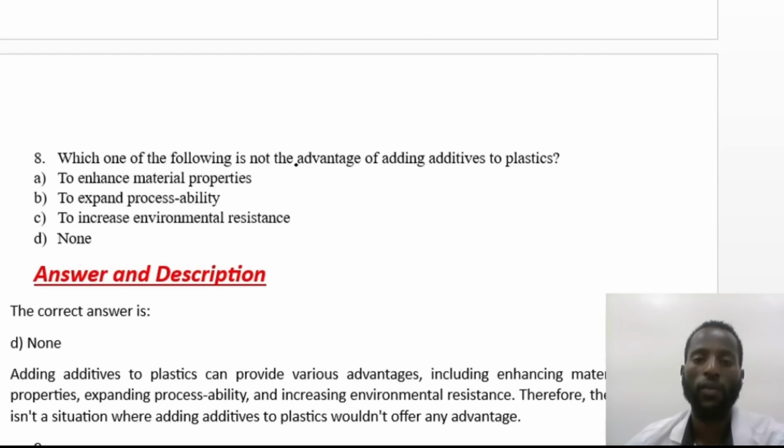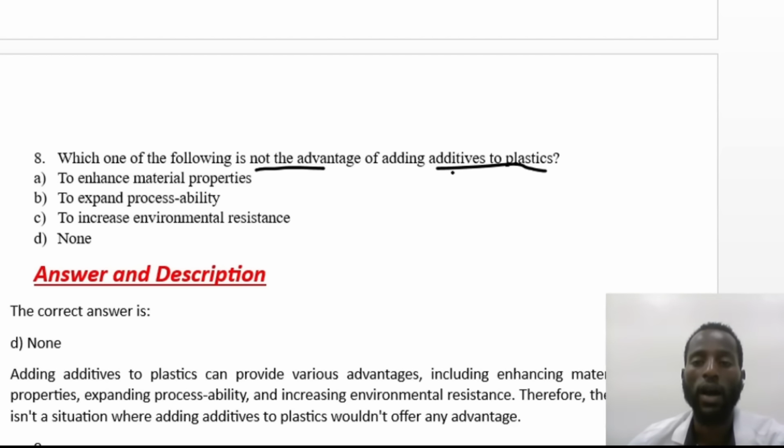The next question: which one of the following is not an advantage of adding additives to plastics? A, to enhance material property, B, to expand process stability, C, to increase environmental resistance, D, none. So which one is not the advantage?